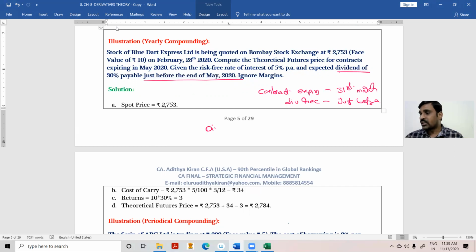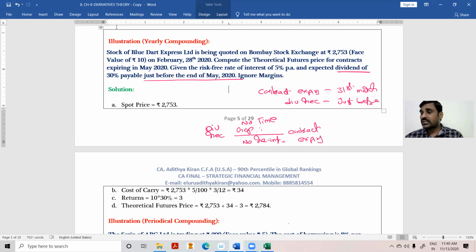So dividend received to contract expiry, no time gap. Therefore, no reinvestment. So if the contract is ending on 31st March, maybe on the 31st March morning or afternoon, you might have received the dividend. So therefore, you are not able to reinvest the dividend.